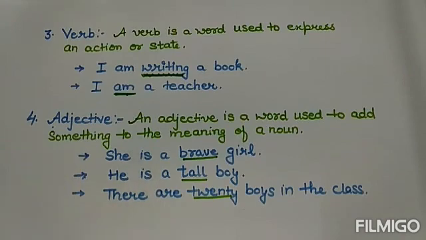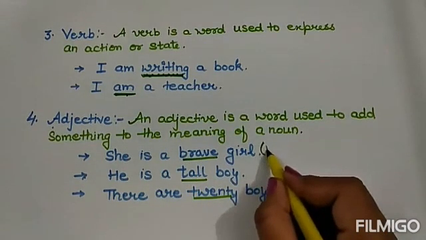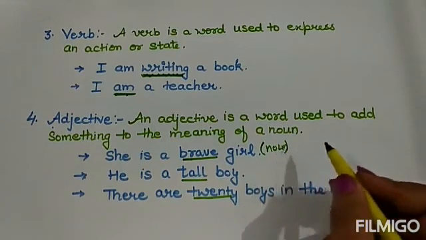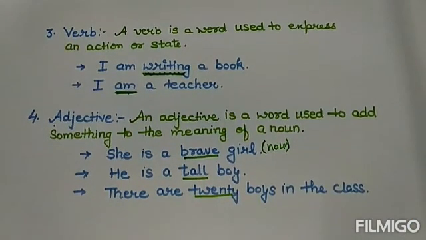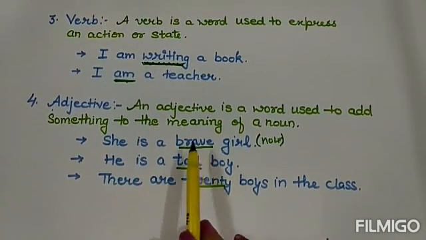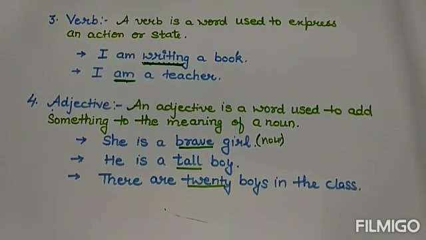Next part of speech is adjective. An adjective is a word used to add something to the meaning of a noun. We can also use adjectives to show the characteristic and the quality of something. Like, she is a brave girl. Here, brave is the adjective used for the girl. Girl is a noun here and we are using a quality, a characteristic, that is brave. So adjective is a word used to add something to the meaning of a noun.